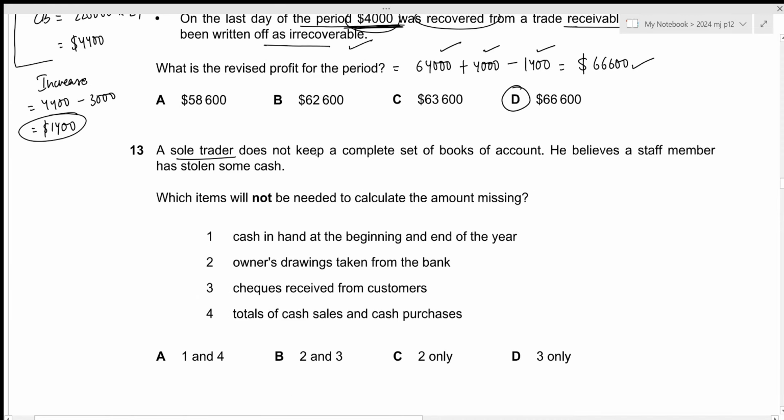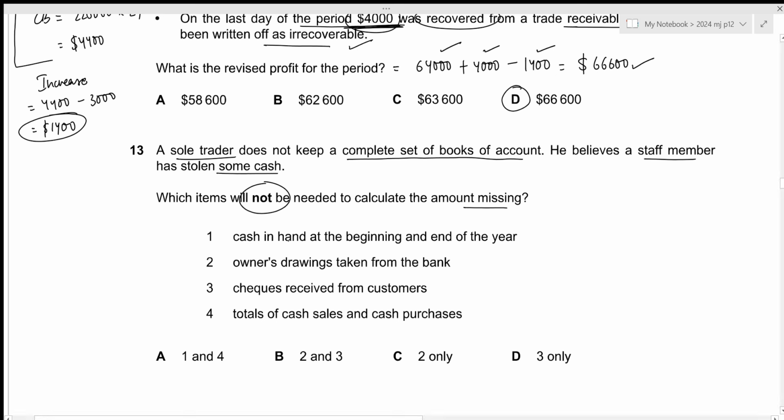A sole trader does not keep a complete set of books of accounts. He believes a staff member has stolen some cash. Which items will not be needed to calculate the amount missing? We're talking about cash being stolen, so we basically need to prepare a cash account. So any item which will not impact the cash account will not be required in order to calculate the amount missing.